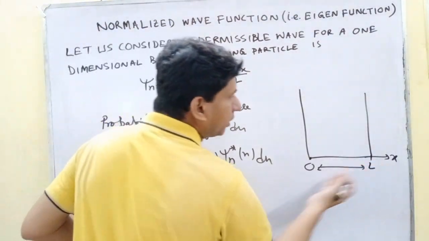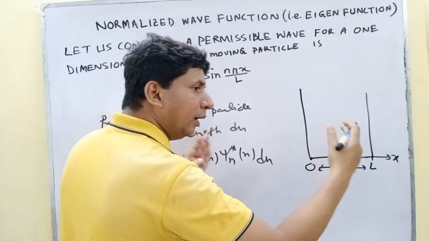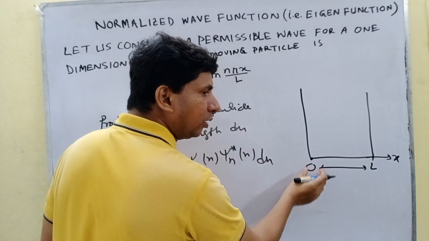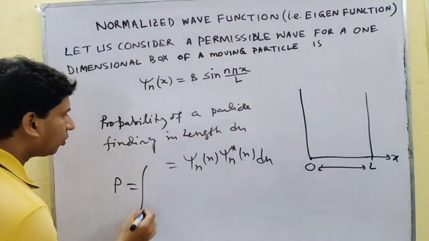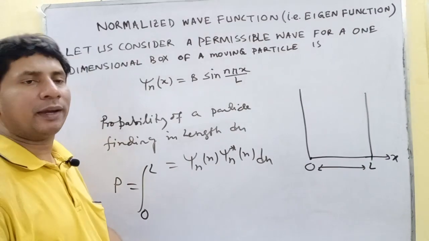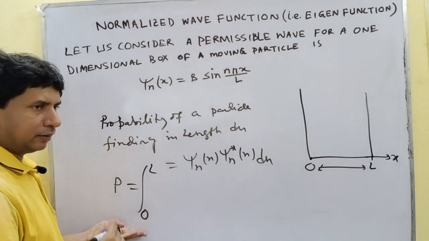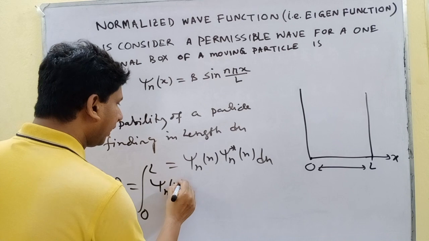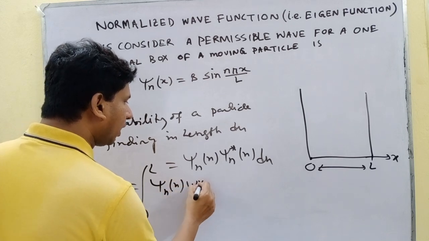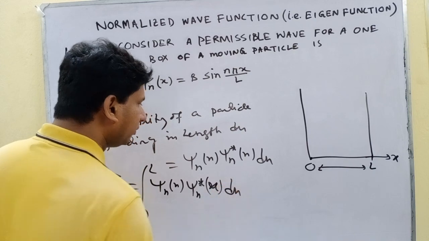Since this is a box problem, the length is limited, and the boundary is 0 to L. So from 0 to L, we are finding the electron or any particle in the length 0 to L, psi n x psi n star x dx.